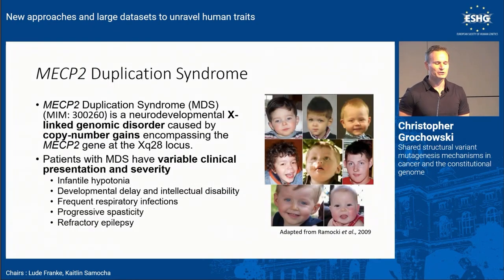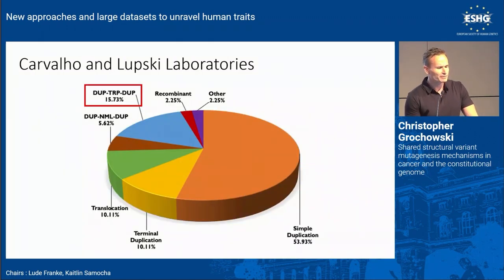So MECP2 duplication syndrome is an X-linked genomic disorder caused by copy number gains encompassing the gene MECP2 on the X chromosome. It's 100% penetrant in males, and females can be carriers that are asymptomatic. And the main phenotypic trait is very profound developmental delay and intellectual disability. As you can see from this chart, and this is a biobank from the Carvalho and Lupski laboratories, there's a wide range of structural variation that can occur at this locus, including just simple duplications, translocations, terminal duplications.